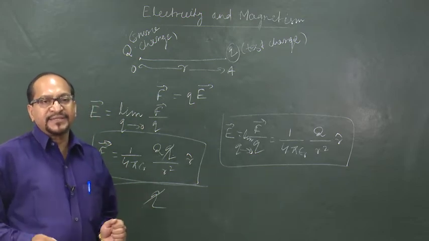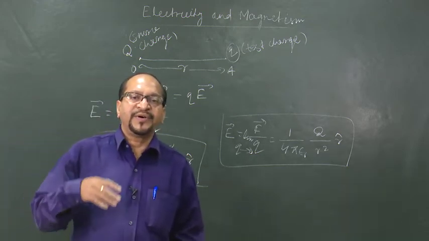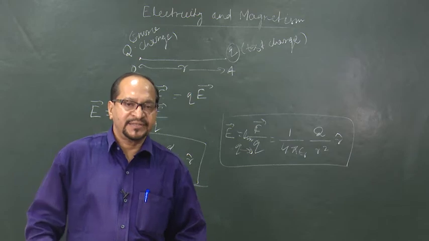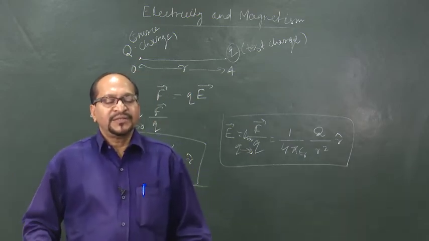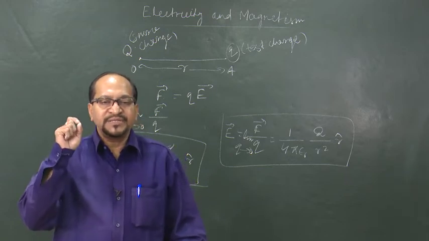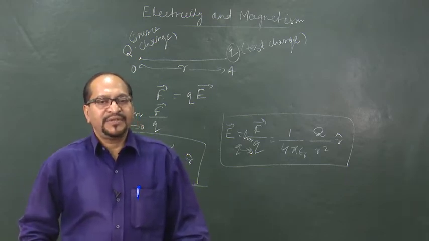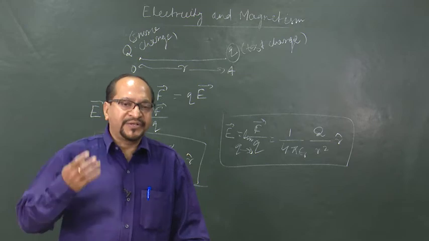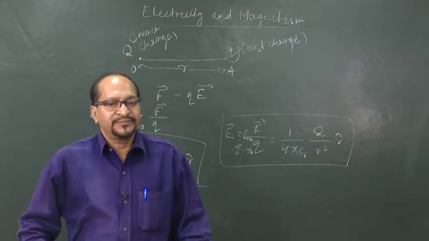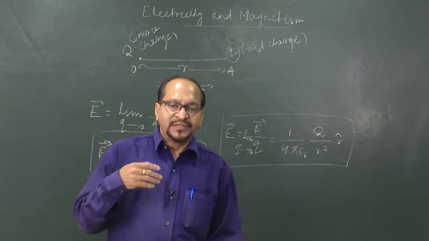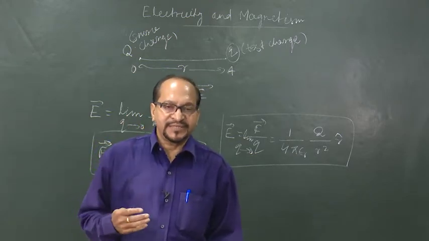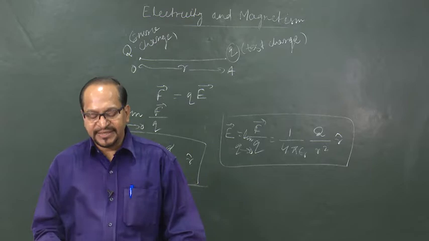If there exists a system of charges, a number of point charges, then we apply the superposition principle. That is, we find the electric field due to each individual charge at a point and we add them vectorially, as electric field is a vector quantity. The resultant electric field gives you the electric field due to the system of charges or distribution of charges.